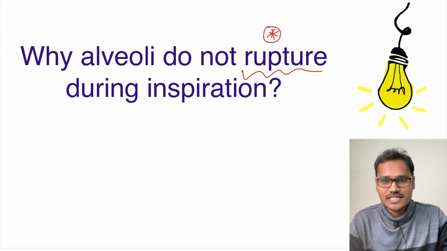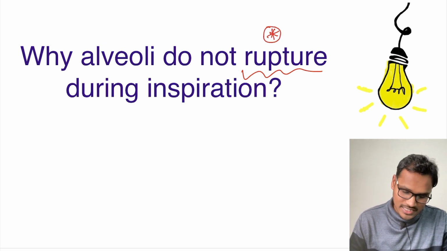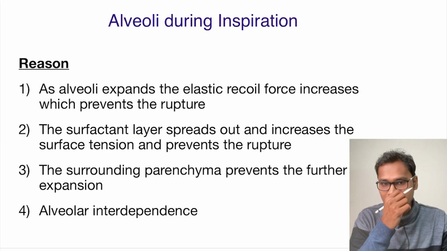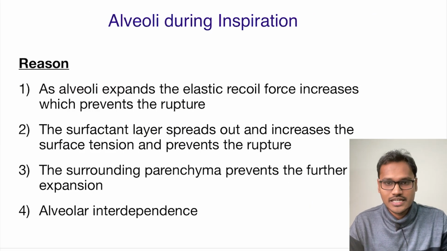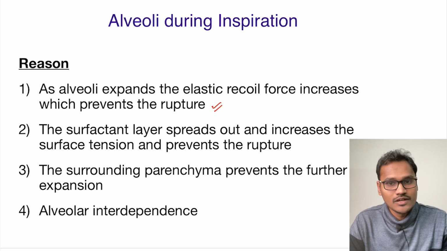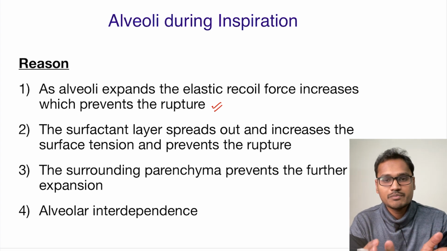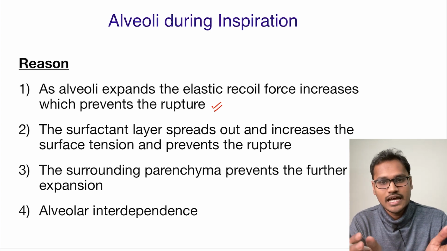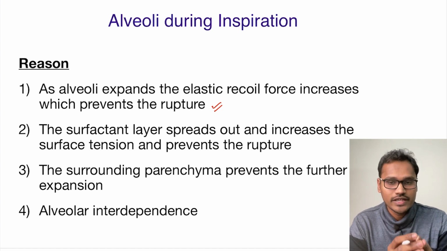So how is this rupture prevented? Let's try to understand the reason behind it. There are several reasons why the alveoli do not get ruptured during inspiration. First, whenever the alveoli is getting expanded, this expansion is called compliance, and the way it comes back to its original shape is called the elastic recoil of the alveoli.